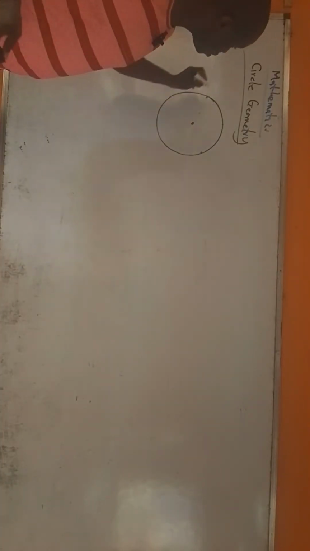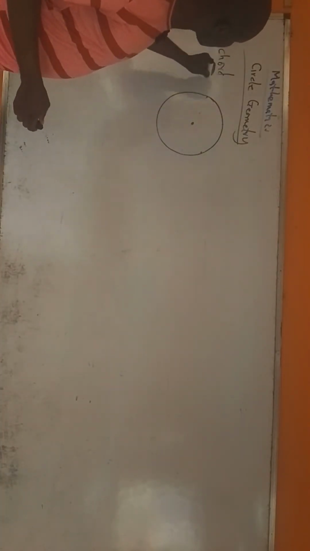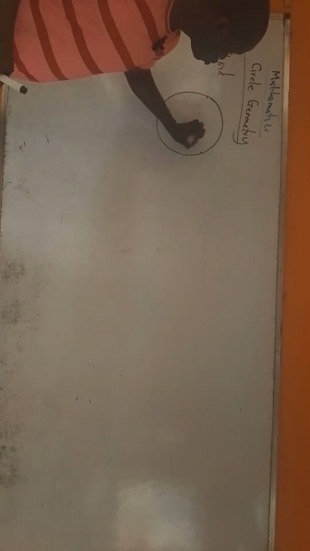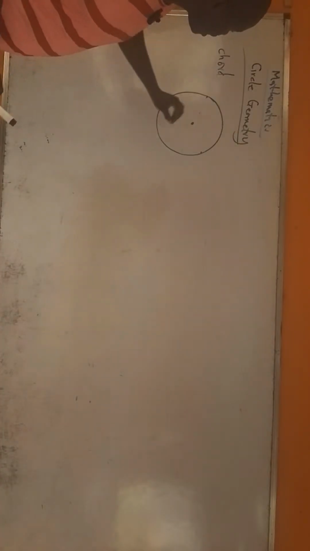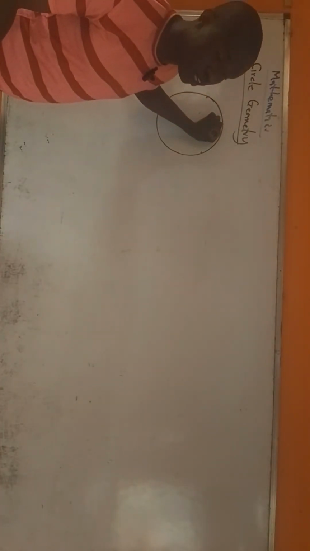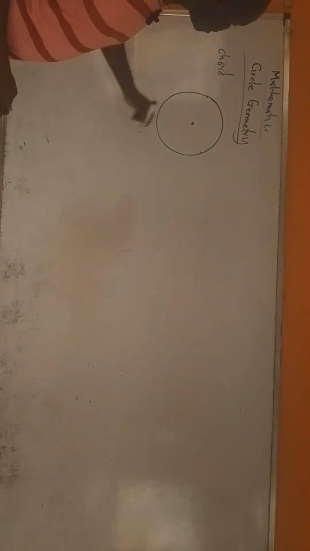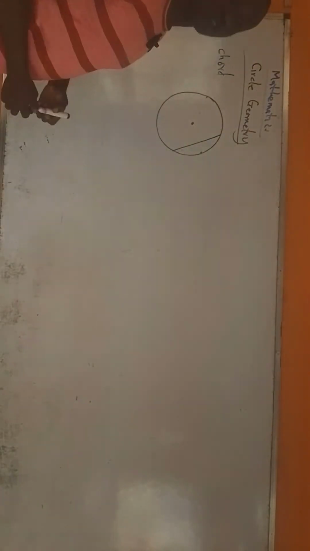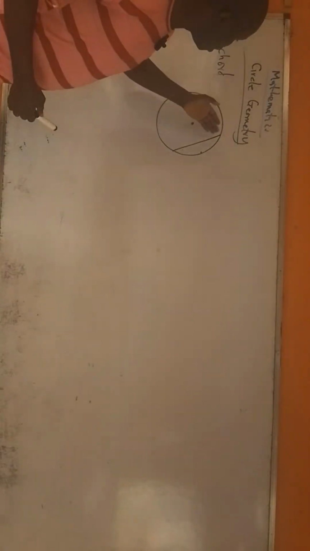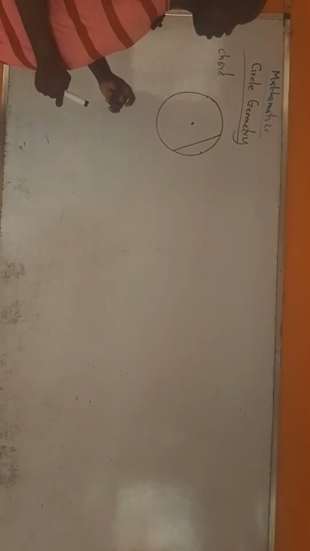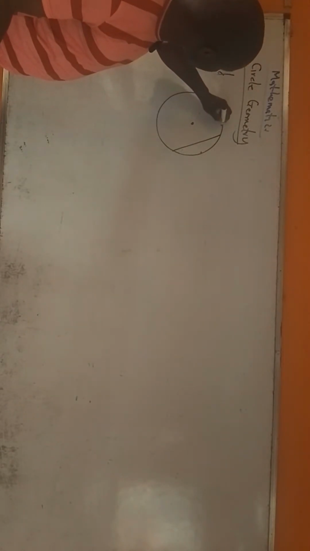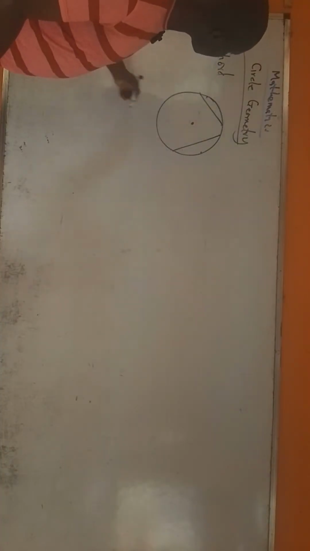A chord is a straight line that runs from one point on the circumference of the circle to another point. So if I draw a straight line that runs from here to here, this is a chord. One thing about a chord is that, number one, it must be a straight line. Number two, it must run from one point of the circumference to another. Like from here to here is another chord.